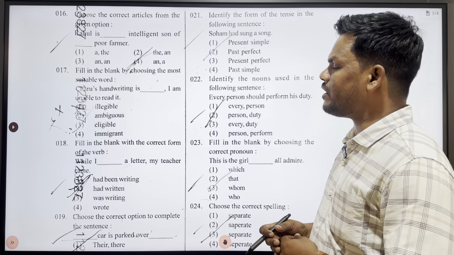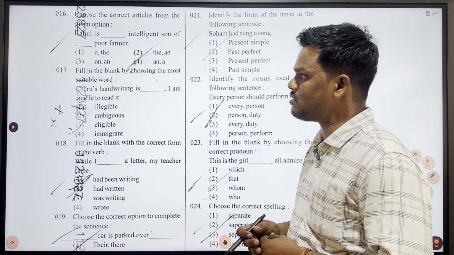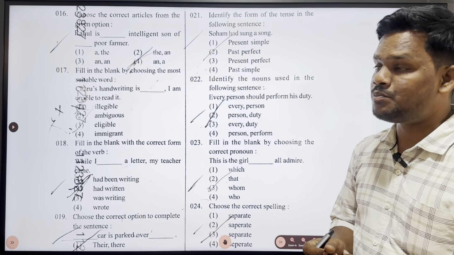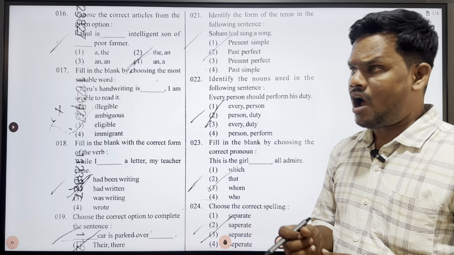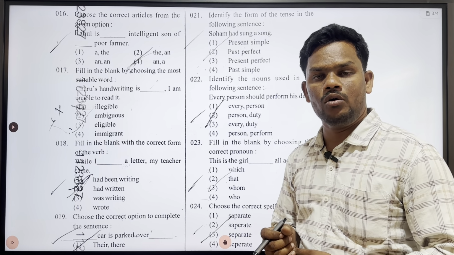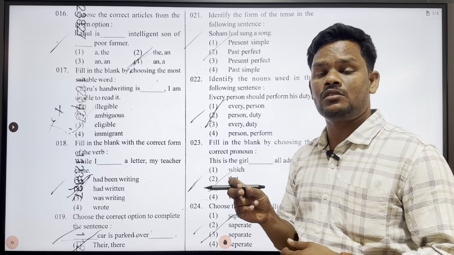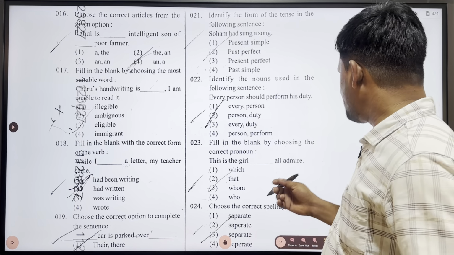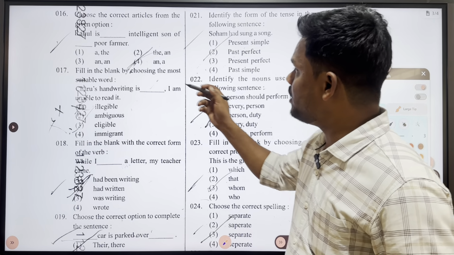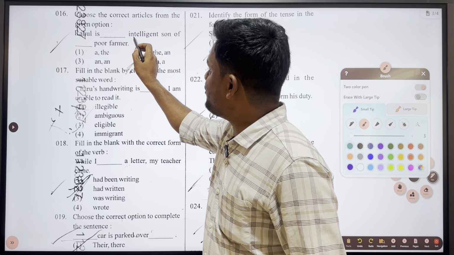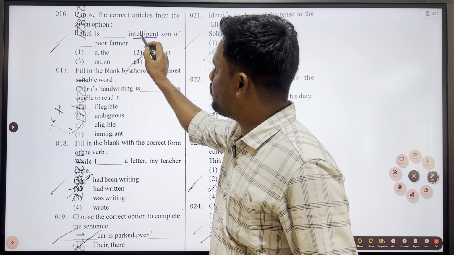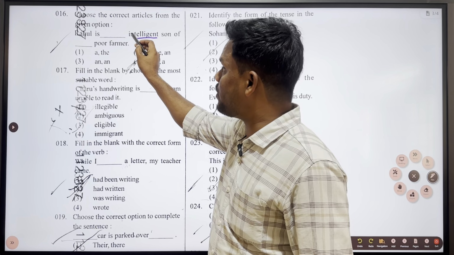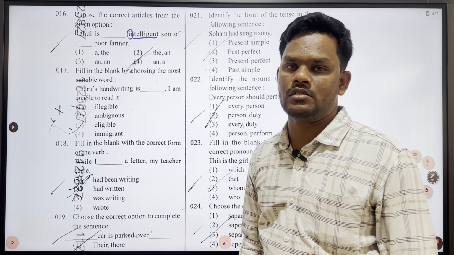What is the question asking us? Rahul is dash intelligent son of dash poor farmer. I generally ask you to follow sound rather than letters while using indefinite articles. Before the word intelligent, we have a blank. Intelligent starts with I, a vowel sound.